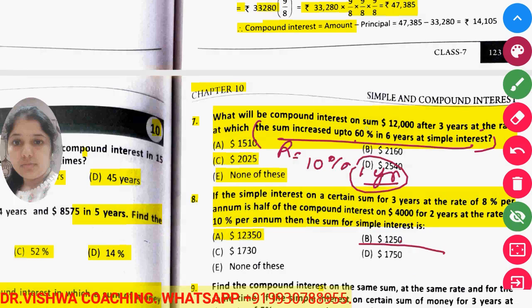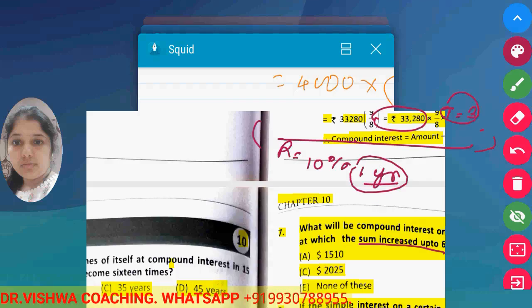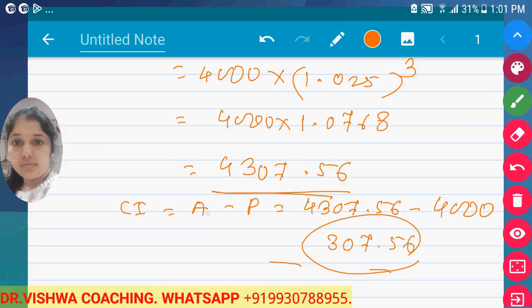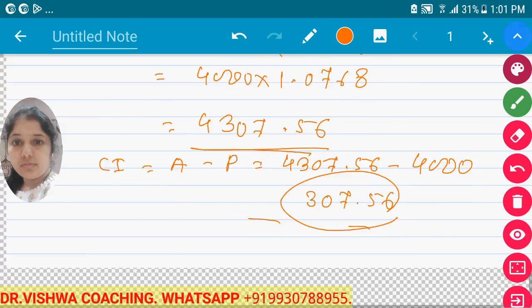Sum is given to you, which is 12,000, and time period is given to you, which is 3 years. Now putting all the values you can find the compound interest. To find the compound interest you can use the formula directly, or you can find the amount first and then solve.